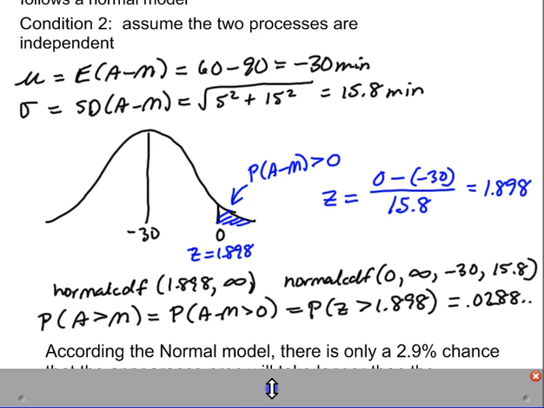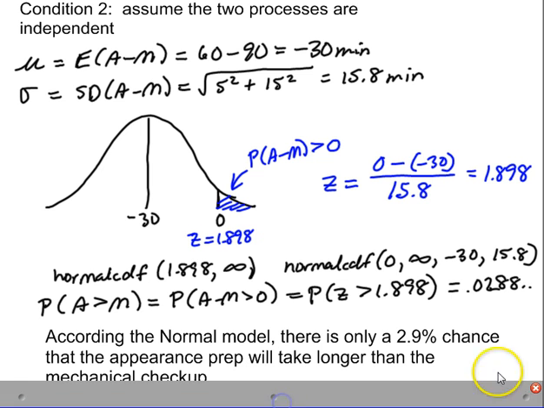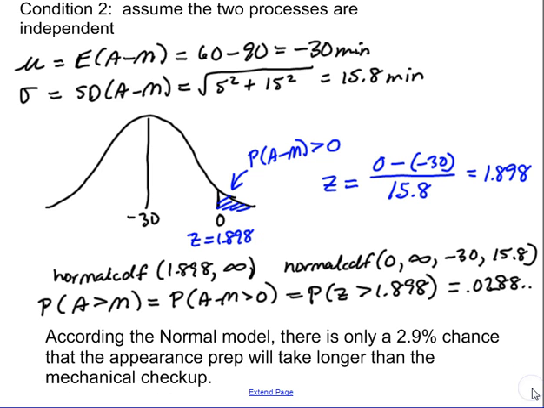And of course, we want to write a conclusion statement. According to the normal model, there's only a 2.9% chance that the appearance prep will take longer than the mechanical checkup. So it doesn't happen very often. So there's an example of the type of problems that you will encounter when you're dealing with random variables.